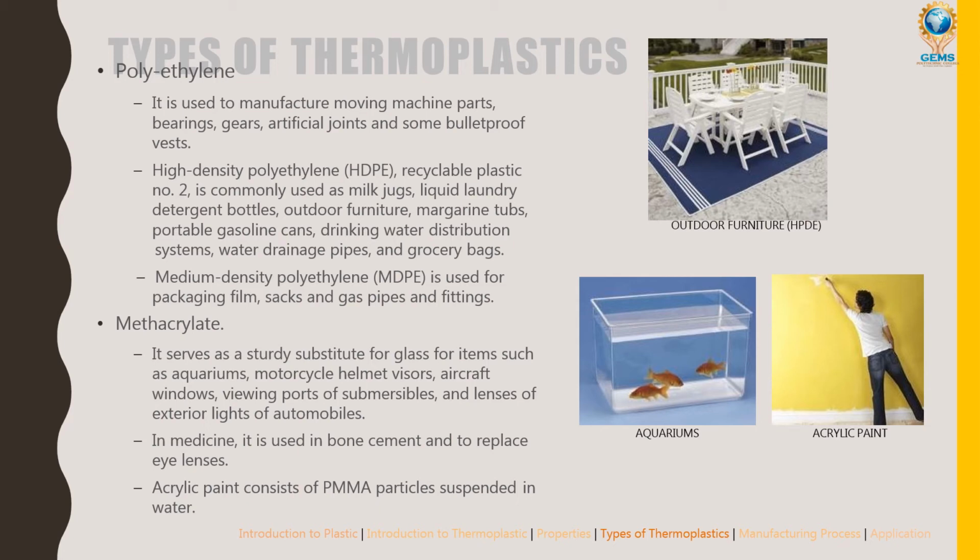Methacrylate serves as a sturdy substitute for glass for items such as aquariums. So these aquariums are made with this methacrylate. Motor helmet visor. Visor is nothing but when you use the helmet, there's a frame that comes on the front, right? A shield that is called the motor helmet visor. Aircraft windows are made with methacrylate. Viewing ports for submersibles and lenses for exterior lights of automobiles.